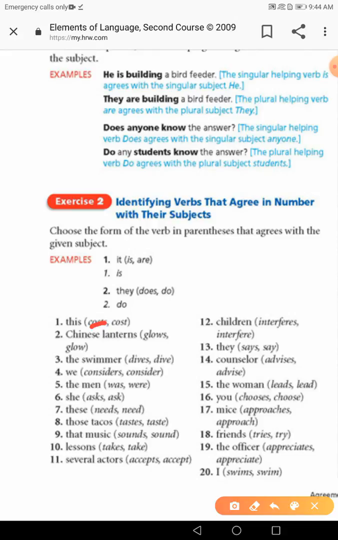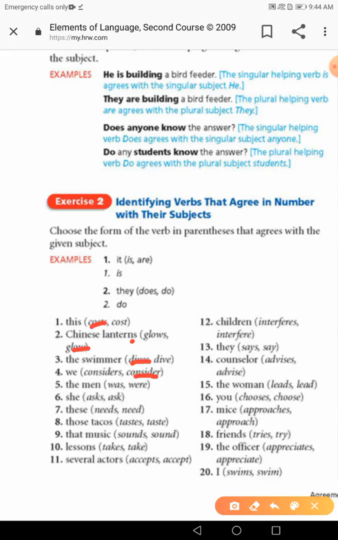The Chinese lanterns glows or glow. Look, lanterns ends with s, so the subject here is plural, so the verb should be glow, not glows. The swimmer drives or drive. Swimmer is singular, so the verb should take s: drives. We considers or consider. For sure, we is a plural pronoun, first person plural, so it should be consider, not considers.